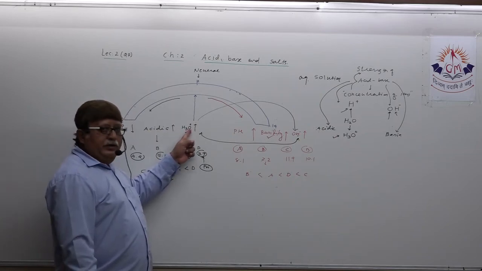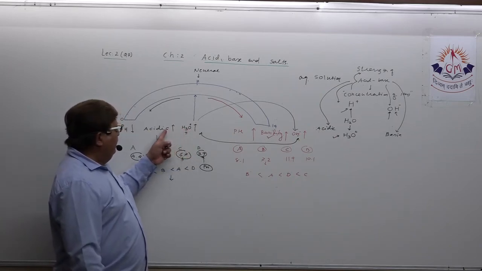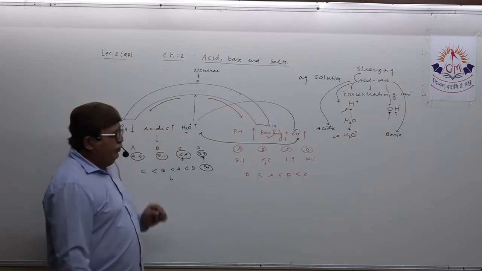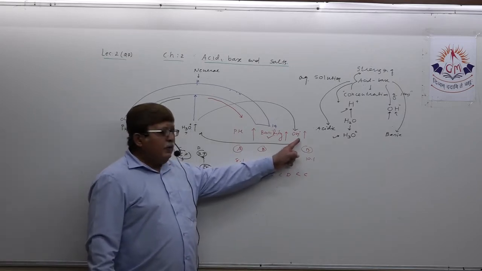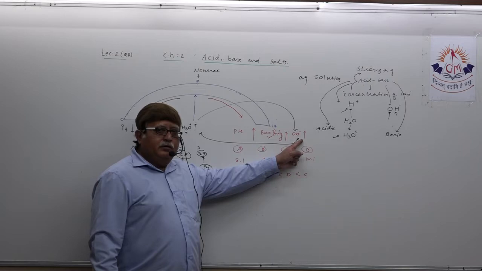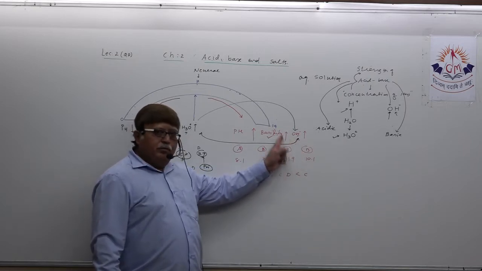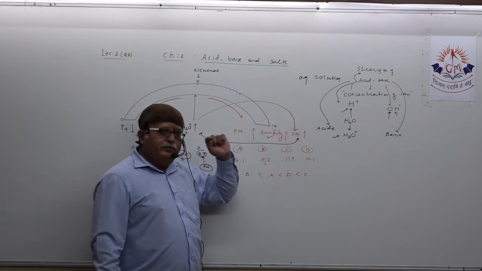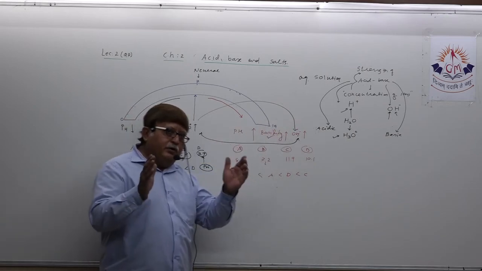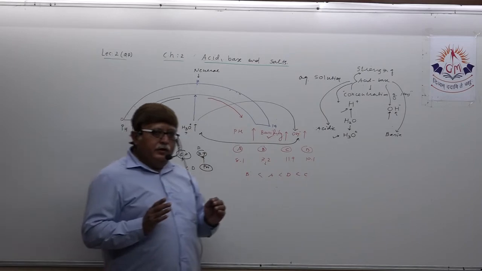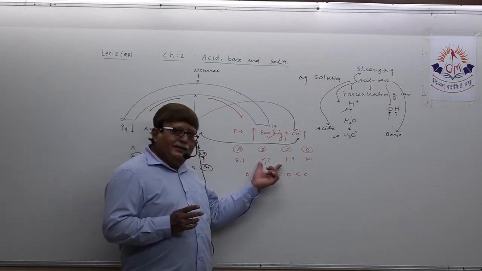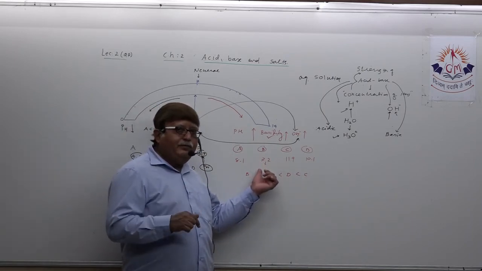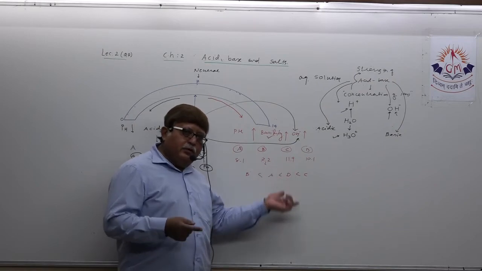Arrow: hydrogen ion concentration increases, acidity increases, pH decreases. Hydroxide ion concentration increases, basicity increases, pH also increases. You understood? So when you compare basicity, you have to take care that least pH, less basic; more pH, more basic.